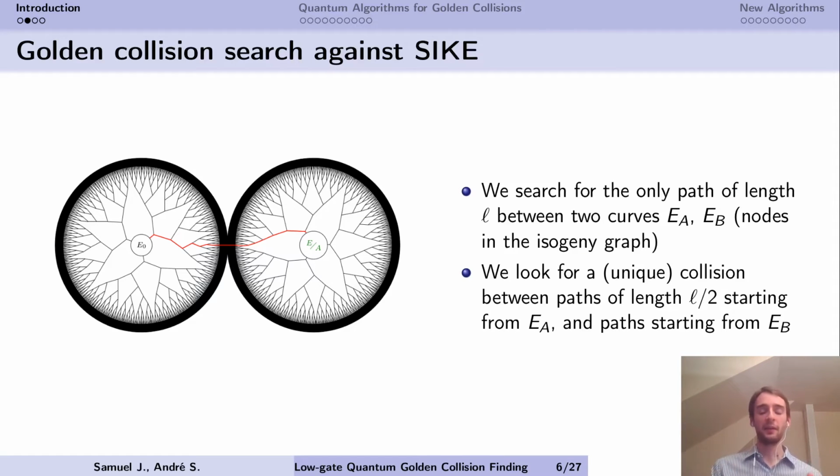Why does this apply to SIKE? One of the basic problems on which the security of SIKE is based is finding a path between two curves in a supersingular isogeny graph. If we forget that these are curves and that the edges are isogenies, we just have a graph and we want to find a path between 2 points of a certain length, which means looking for a collision between a path that starts from one of the curves and a path that starts from the other curve. And this is a meet-in-the-middle problem and a golden collision problem that we can solve with these algorithms.